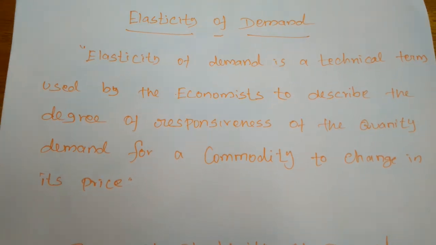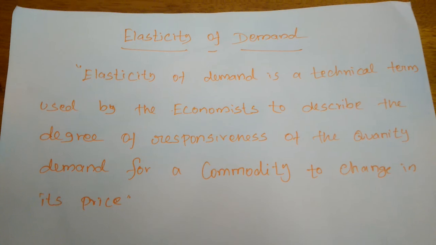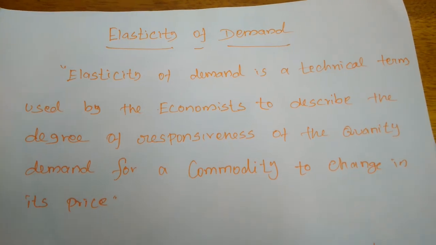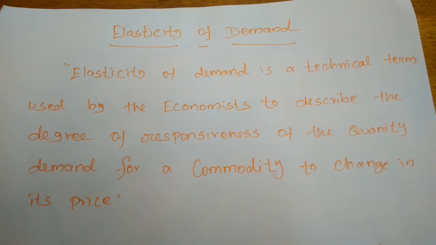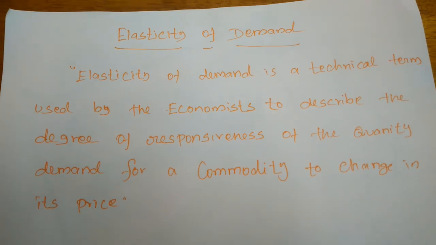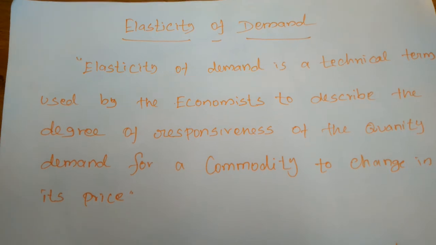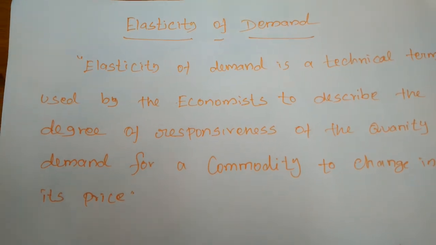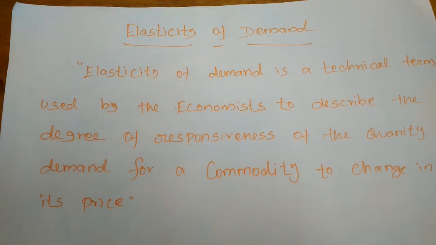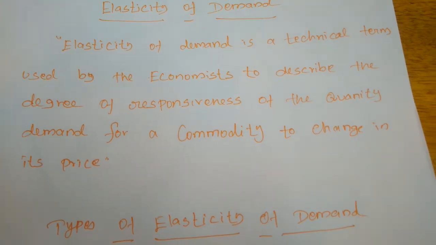Okay students, next we will go to the next concept, the elasticity of demand. The law of demand explains the direction of change in demand due to a change in the price, right? It fails to explain the rate of change in demand due to a given change in price. Normally, if the price is increased, the demand will be decreased.